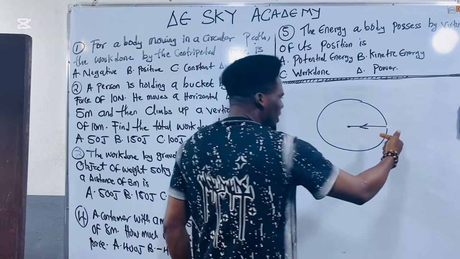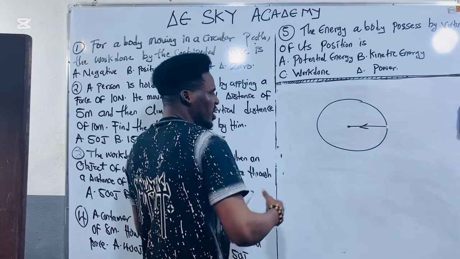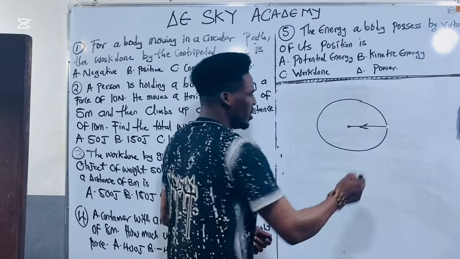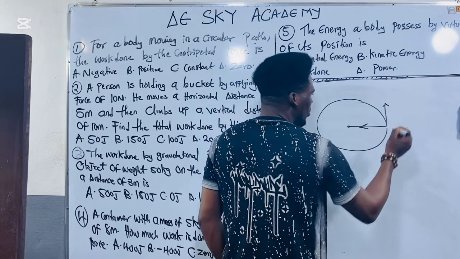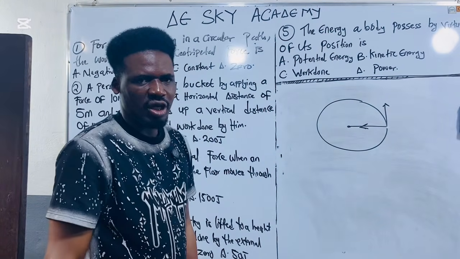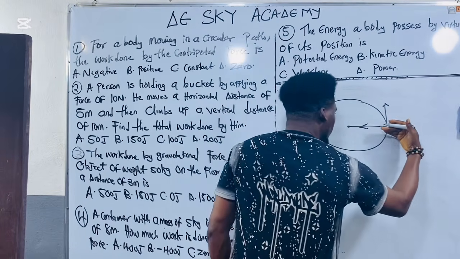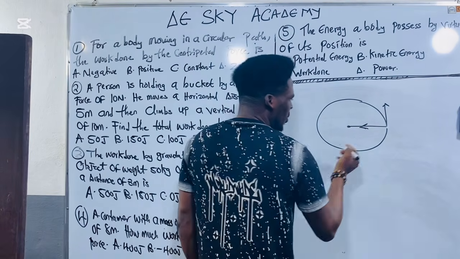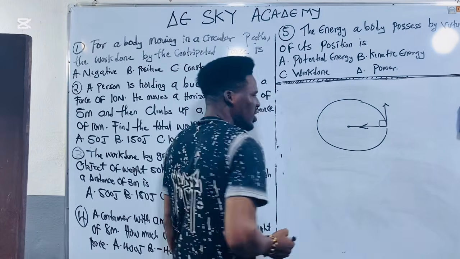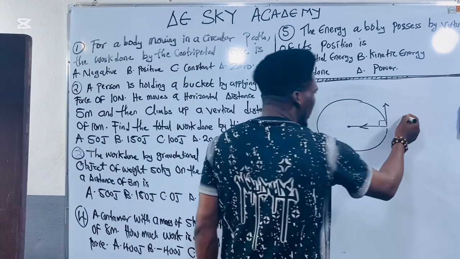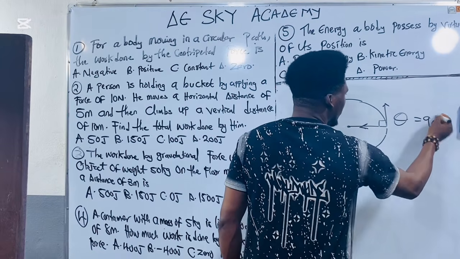Now if the direction of centripetal force is inwardly, what is the direction of the motion of the body? The direction of the motion of the body is tangential. Are you seeing it now? So the motion of the body is moving this way, the centripetal force is moving this way. Question: what is the angle between them? The angle between them is 90, so theta is equal to 90 degrees.